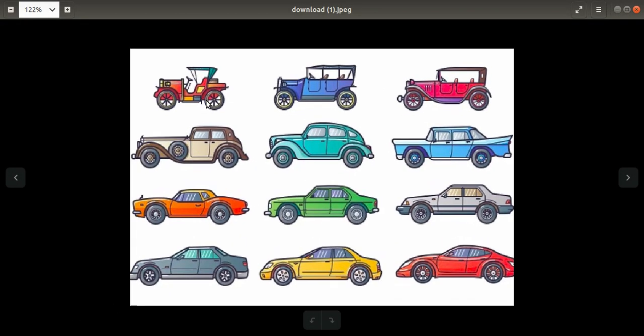You can see this is an old one and this is one of the new generation cars, and these are just cartoon images. The primary difference between this car and this car is the speed. Over time we wanted more speed, and we selected the cars with more speed, and that's how the evolution of cars went. Today we have supercars that can reach up to 500 kilometers per hour. So the primary parameter for fitness that we consider in the case of a car is the velocity.